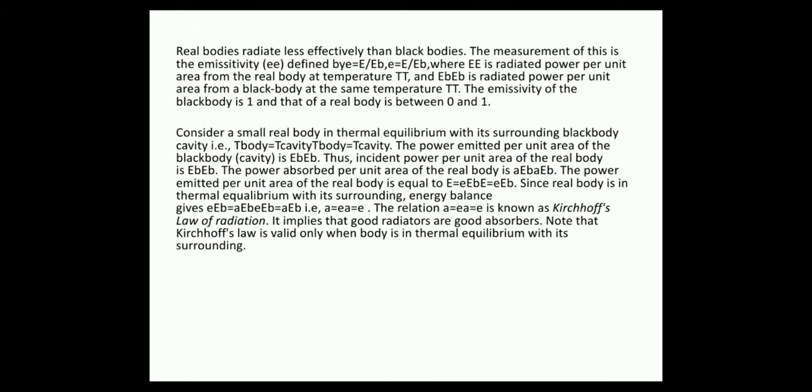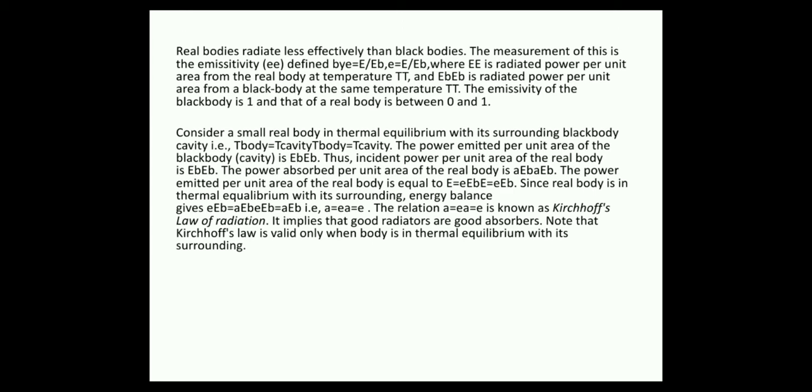Now we are all aware that real bodies radiate less effectively than black bodies. The measure of this is the emissivity, defined by e equals E divided by E_B, where E is the radiated power per unit area from the real body at temperature T, and E_B is the radiated power per unit area from a black body at the same temperature T. The emissivity of a black body is 1 and that of a real body is between 0 and 1.